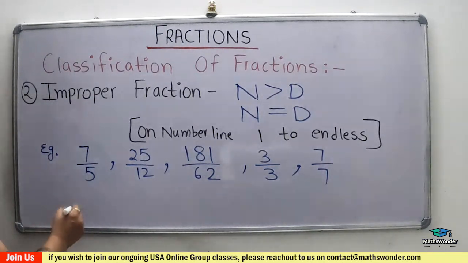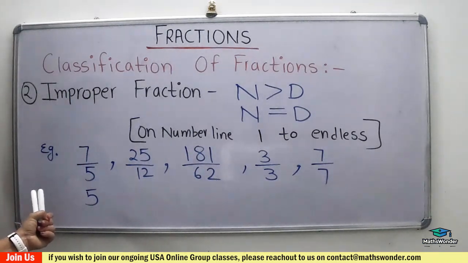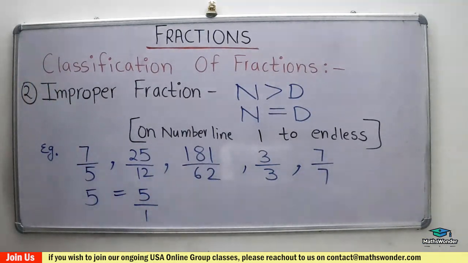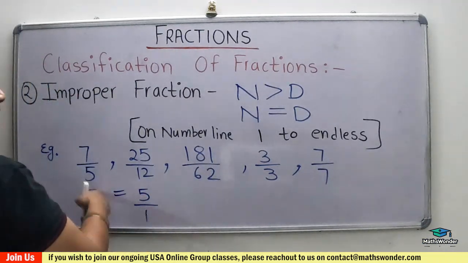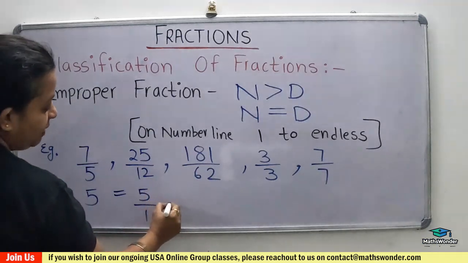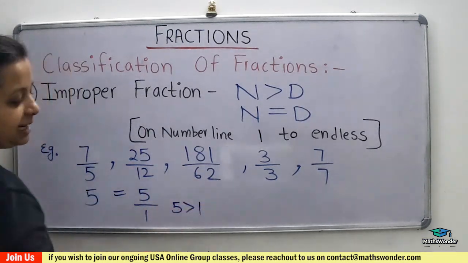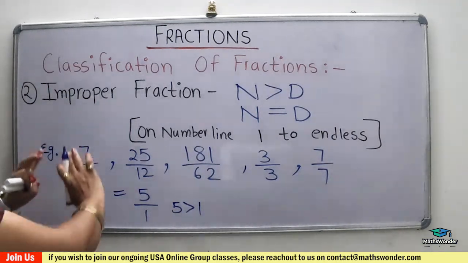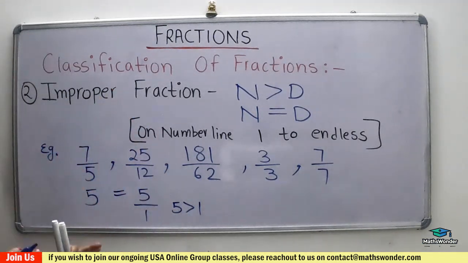One more type is here. Suppose a single number is here. When there is a single number, we will convert it into a fraction. So you will write it 5 over 1, isn't it? Yes or no? Now this is again in this category. Why? Because 5 is greater than its denominator. So a single number also comes under improper fraction. Very important, there is a depth to the categories of fractions.